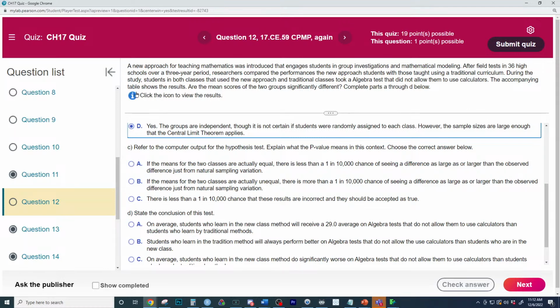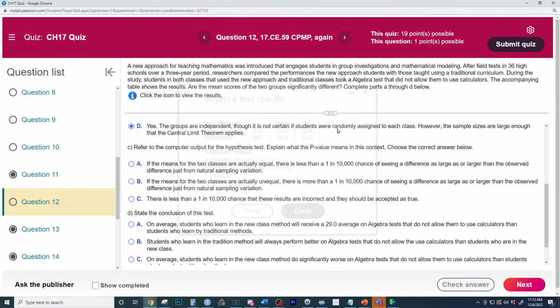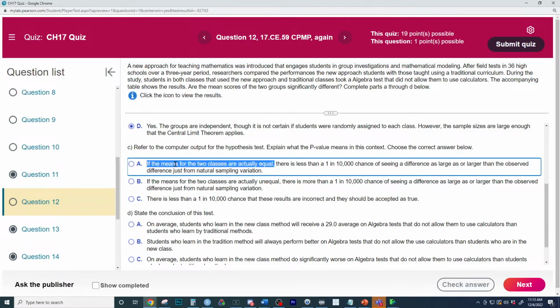Explain what the p-value means in context. The p-value here is very tiny, so we're going to reject the null. There is less than a 1 in 10,000 chance of these results if the means for the two classes are actually equal, because that assumes the what is true?